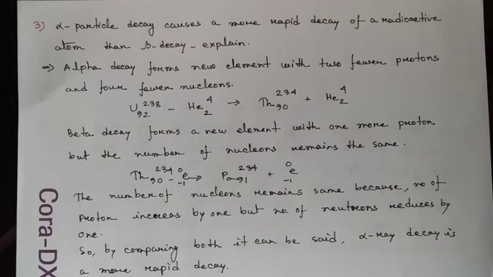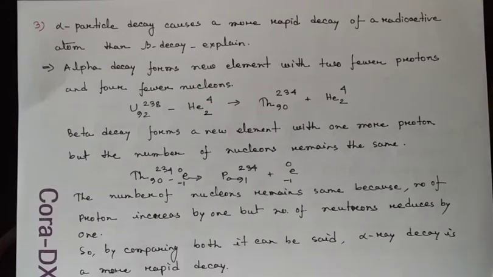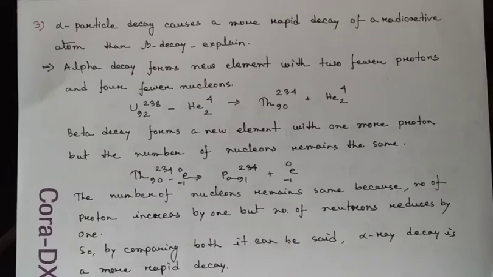But if we just discuss beta ray or beta decay, as you know, beta ray or beta particle is just a form of electron. So whenever the beta ray or an electron is released from an atom, it forms a new element with 1 more proton, but the number of nucleons remains the same. What is the logic behind this?